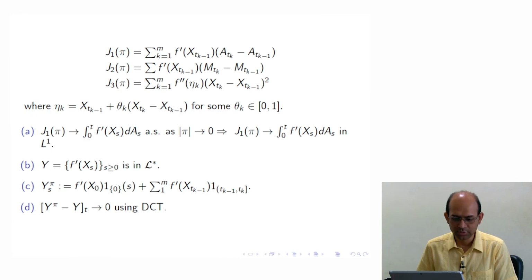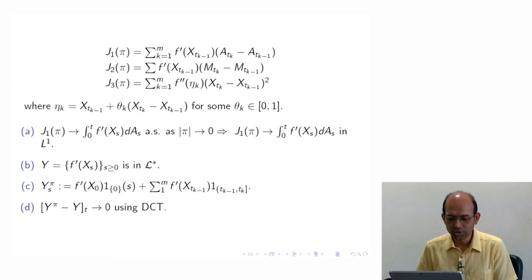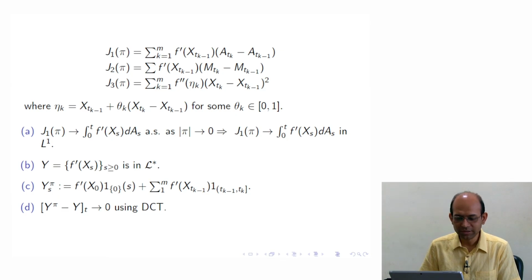We can also cross verify this. It is easy, not difficult actually, to verify using the dominated convergence theorem that for Y pi and Y, their metric goes to 0 for each and every time t. Then we know how to compute the overall metric: for every n you take the minimum of 1 and divide by 2^n and sum over all n. That will also go to 0, therefore.